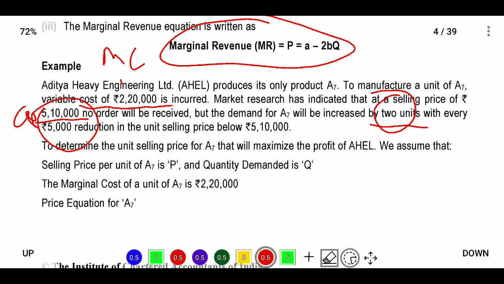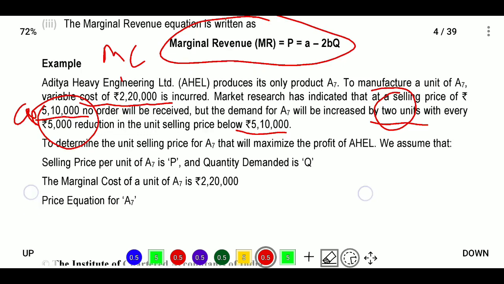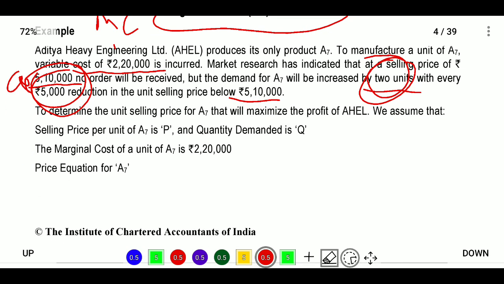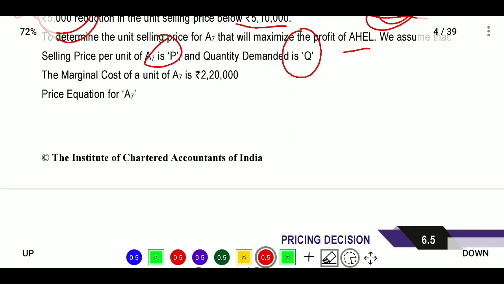Next, the quantity at a unit selling price below 5,10,000. So we now require the quantity. We have identified the marginal cost, small a, change in quantity and change in price. Next, we will calculate the quantity. To determine the selling price that will maximize the profit of AHL, we assume the selling price is P and the quantity demanded is Q, and the marginal cost they provided is 2,20,000.